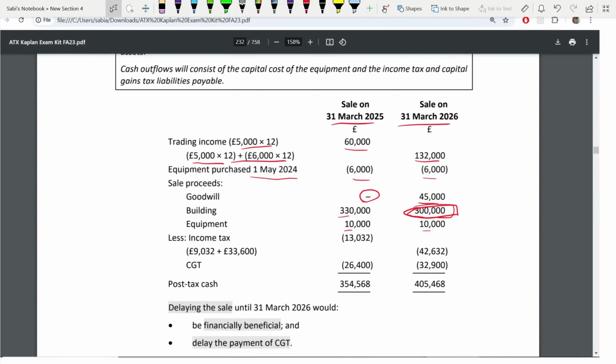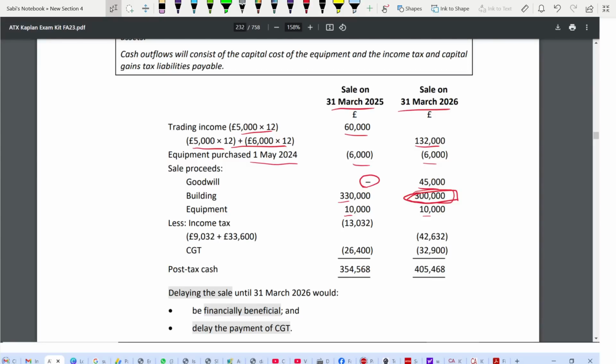deduct your income tax and your CGT. Already we have calculated this and this.